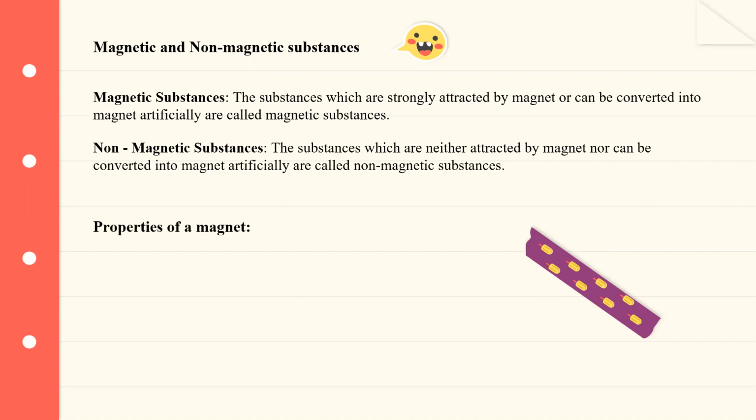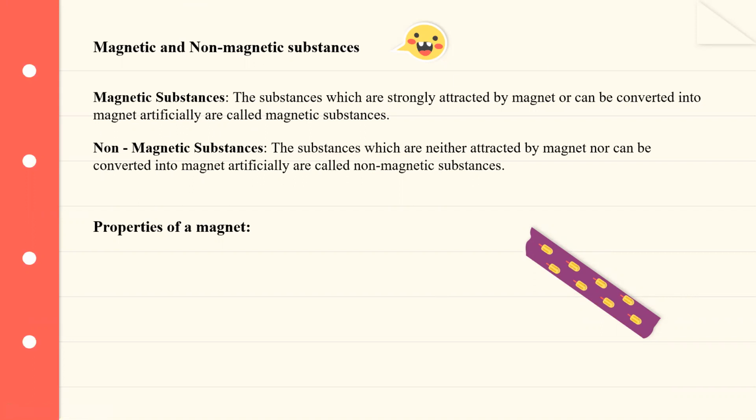Let me give you some examples. Magnetic substances: iron, cobalt, nickel, steel, or their alloys. I'm sure you know what an alloy is. It's a mixture of molten metals. So all of these are magnetic substances. But what about non-magnetic substances? Stone, glass, wood, paper: do they have that magnetism or that magnetic force in them? No, right? So they are non-magnetic substances.